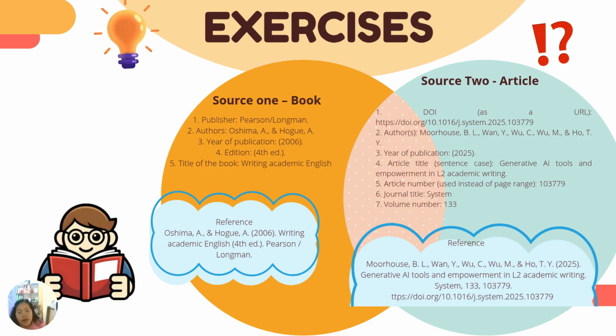After that, I write the article title without italics. Next, I write the journal title in italics. After that, I include the volume number followed by a comma. And finally, the article number with its DOI, which is the link to the article.